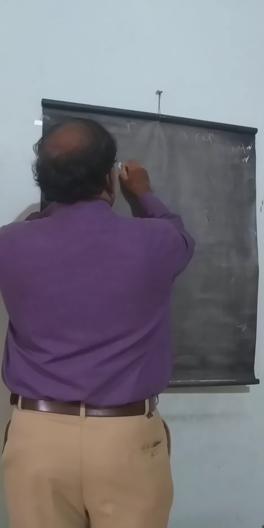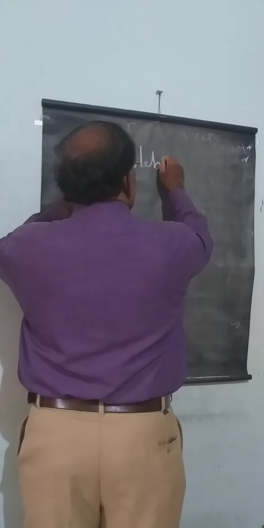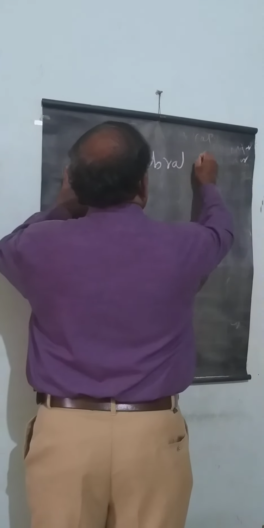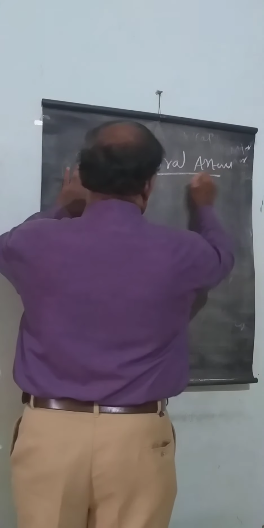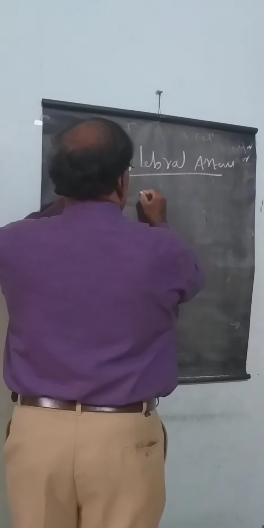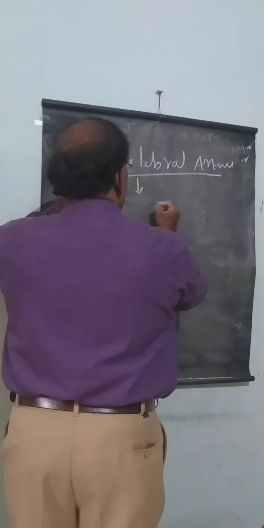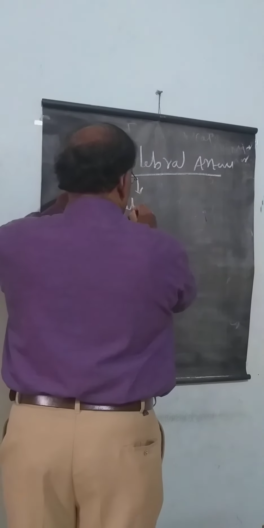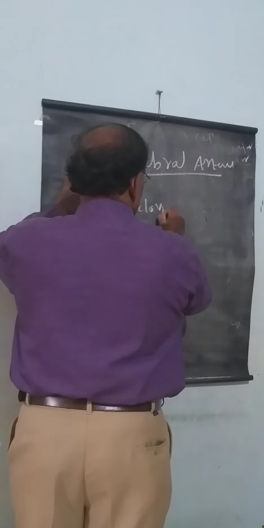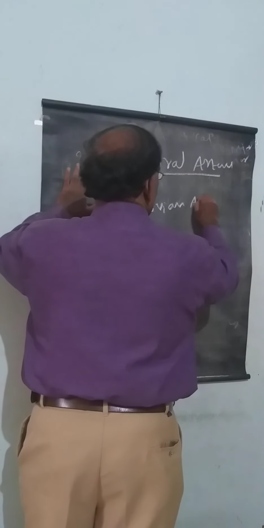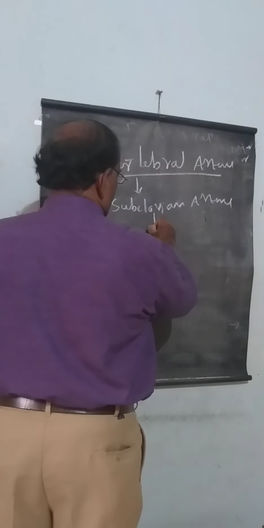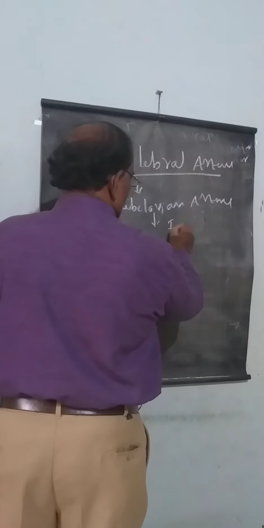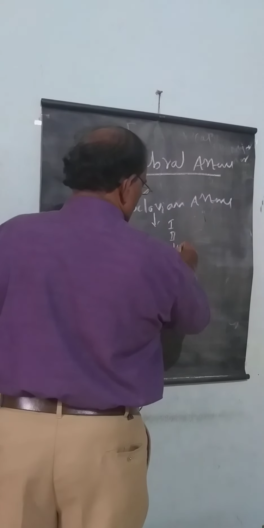It is the branch that arises from the subclavian artery, the first branch of the subclavian artery. The subclavian artery has four parts: 1, 2, 3, 4.